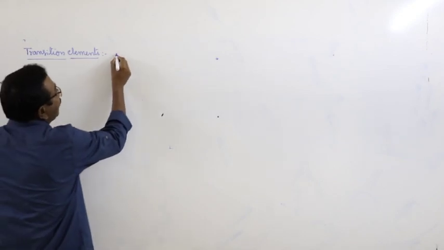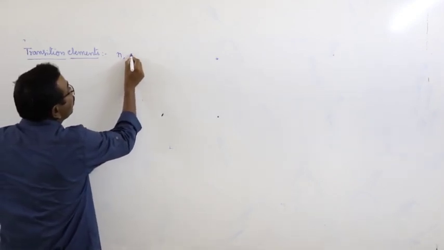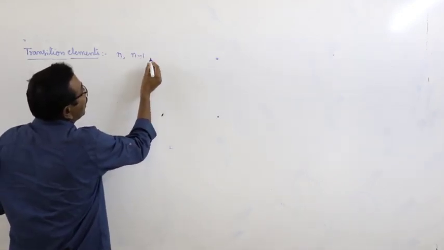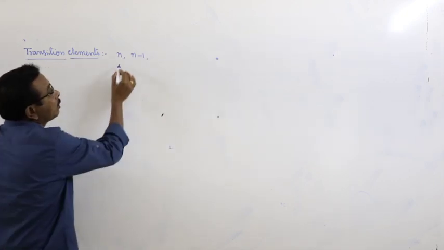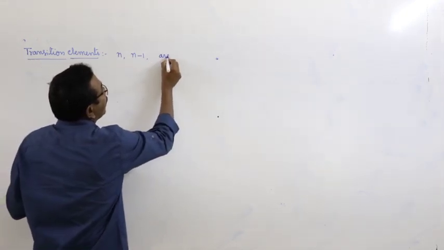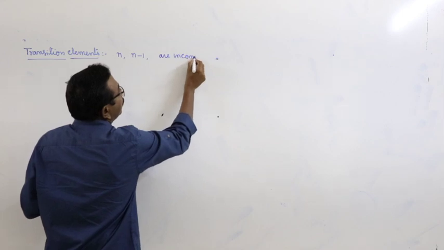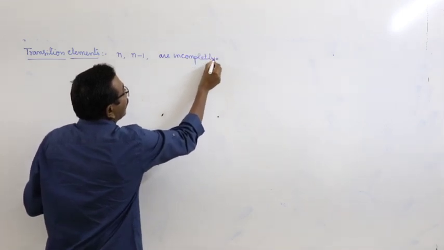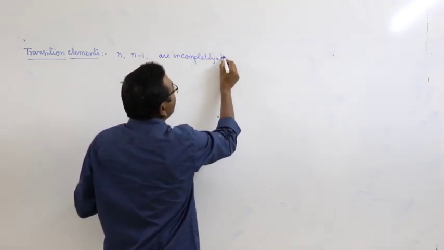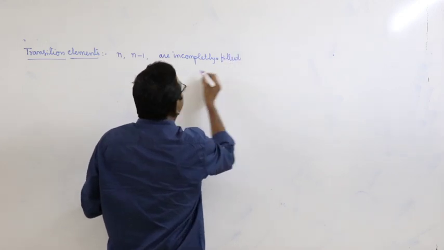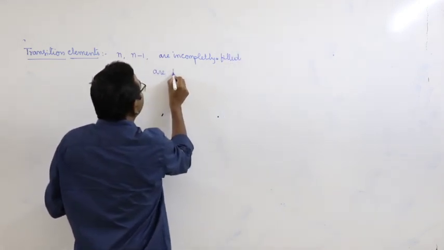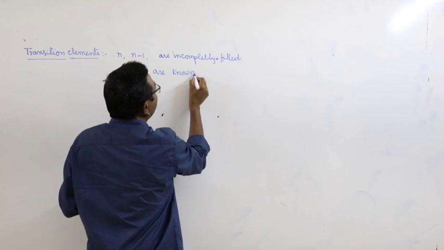The elements in which the outermost and also the penultimate shells are incompletely filled are known as transition elements.